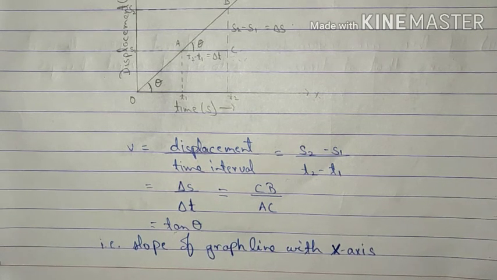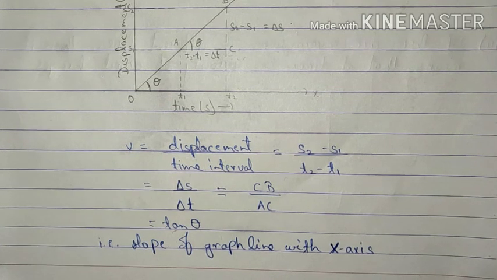that before starting any question, the first statement that you write would be, for example, if I explain for this one: for 2 points A and B taken on a straight line, let T1 be the time and S1 the displacement corresponding to point A, and T2 and S2 corresponding to point B. The velocity of the object is given as. So in the same way, whenever you are explaining or going for any derivation, it is very important to explain all the terms clearly.